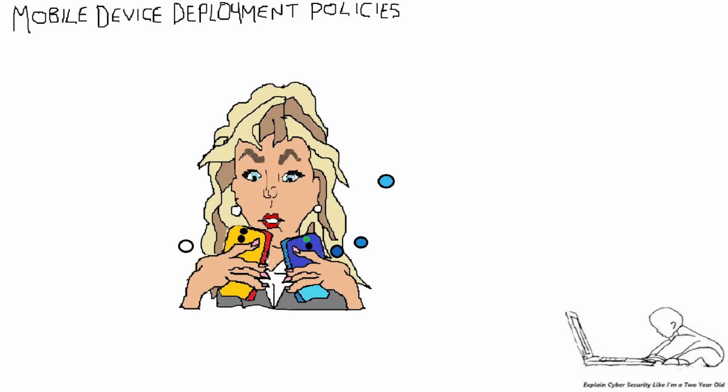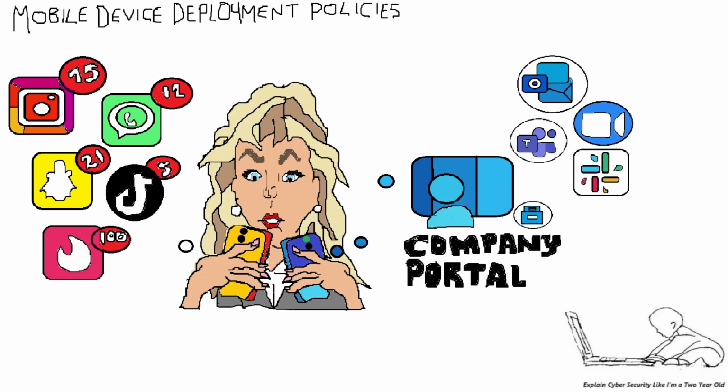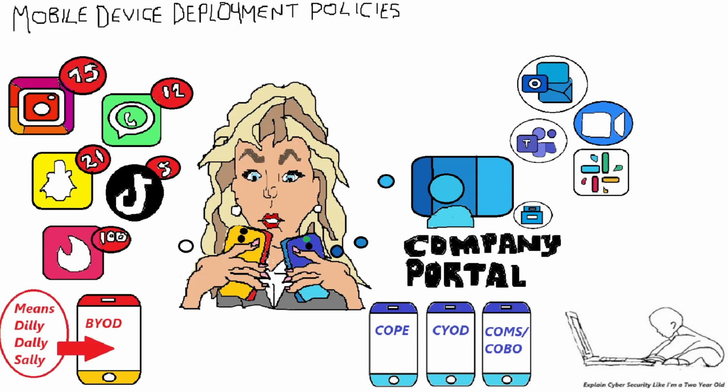So let's recap the four mobile device deployment policies. The first is the least secure, being Bring Your Own Device, BYOD, where Sally, the employee, uses her own personal device as both a personal and work device. The other three types of policy are all company owned related. Hence, an easy revision tip is remember they all begin with C, being COPE, CYOD, and COMS, COBO. And a bonus tip to remember BYOD is it entices Sally to dilly-dally during work time.